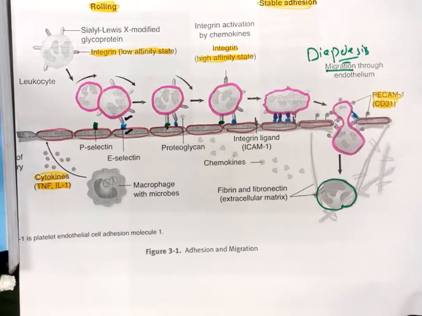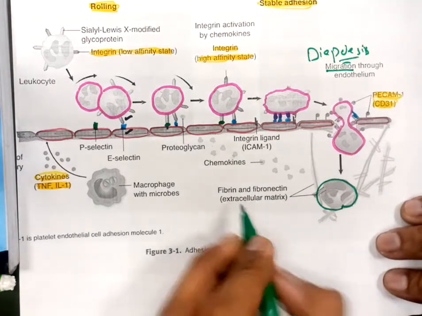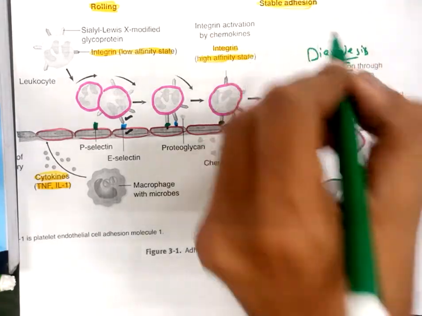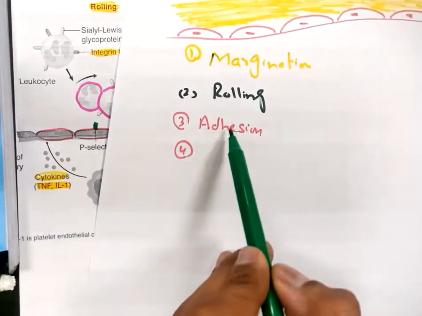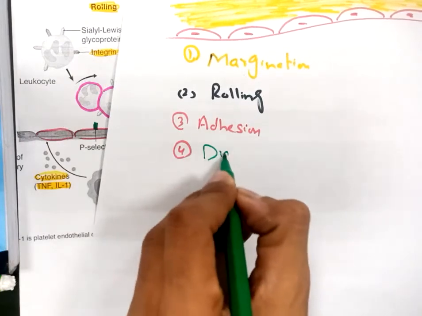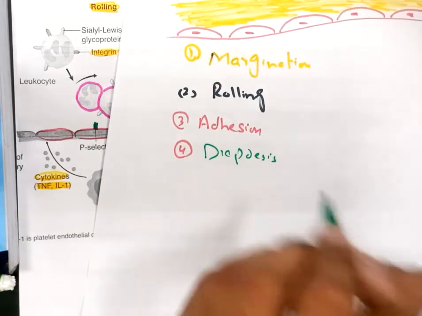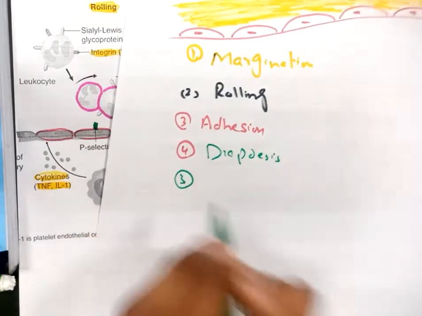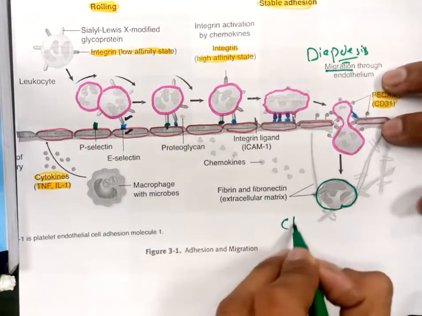Now the fourth step is chemotaxis. Sorry, this is the fourth. Margination, rolling, adhesion, and diapedesis. Now the fifth is chemotaxis.